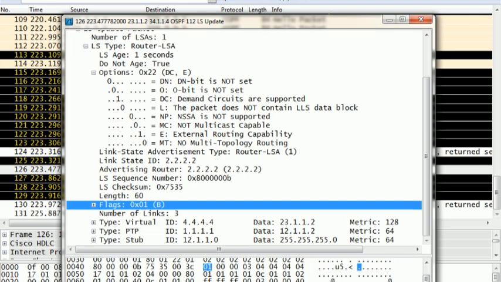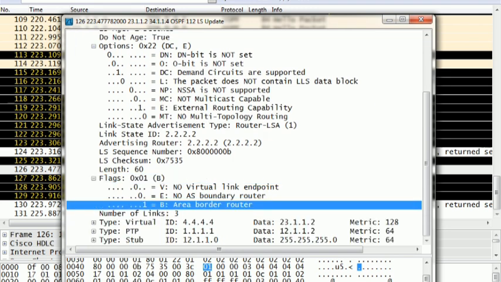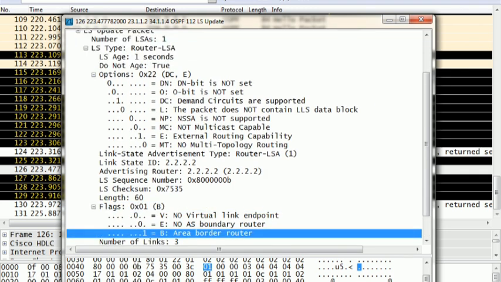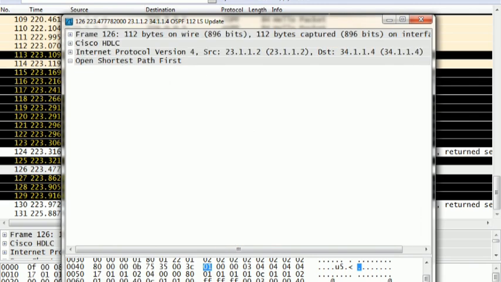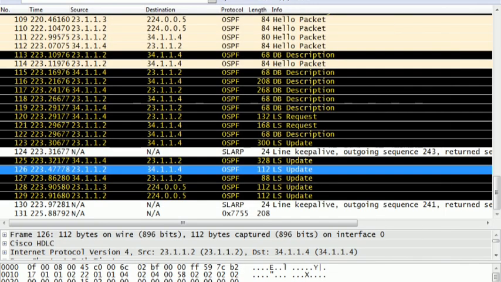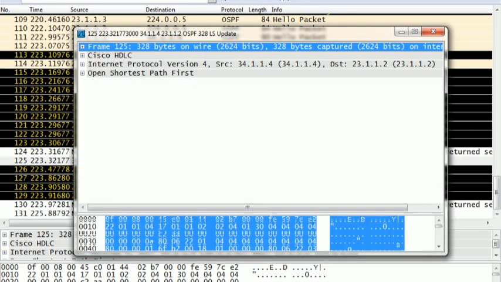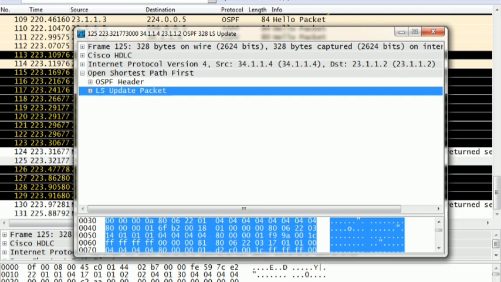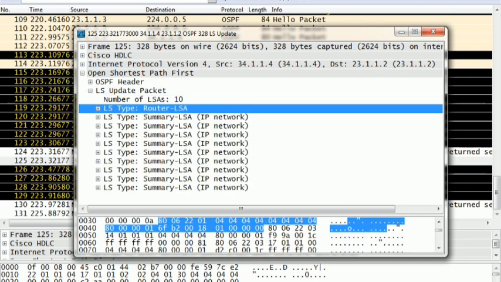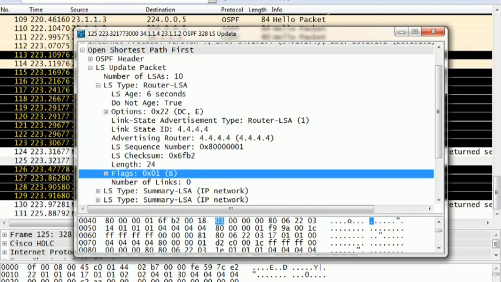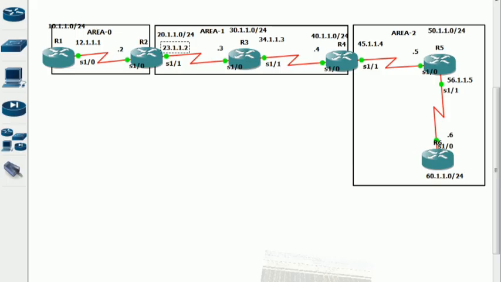This router LSA is generated by R2. Where are the flags? This is B, the border. The virtual link endpoint bit must be there. Only the B bit is there. Actually, the problem is that it didn't capture the router LSA.